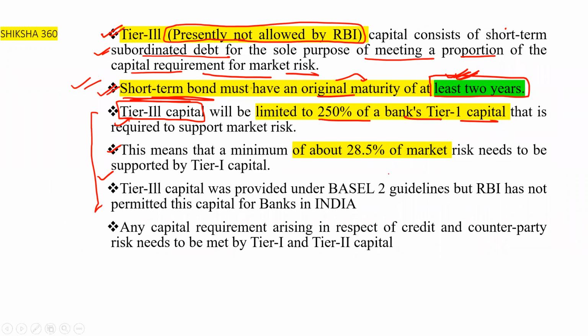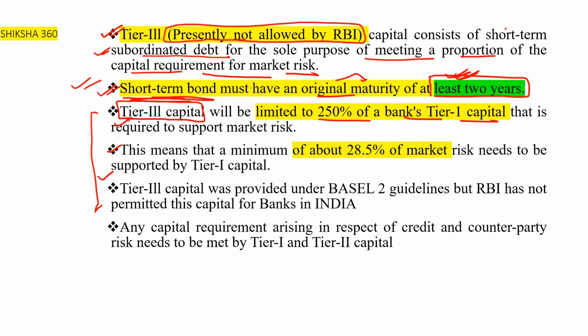Tier 2 capital will be limited to 100%. Similarly, tier 3 capital will be limited to 250% of a bank's tier 1 capital that is required to support the market risk.